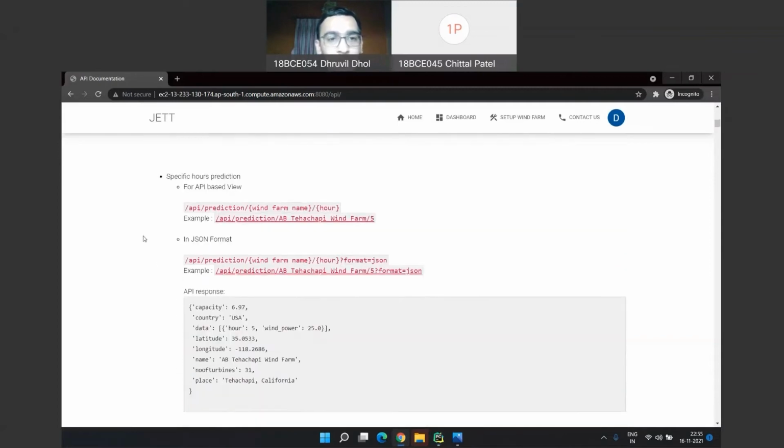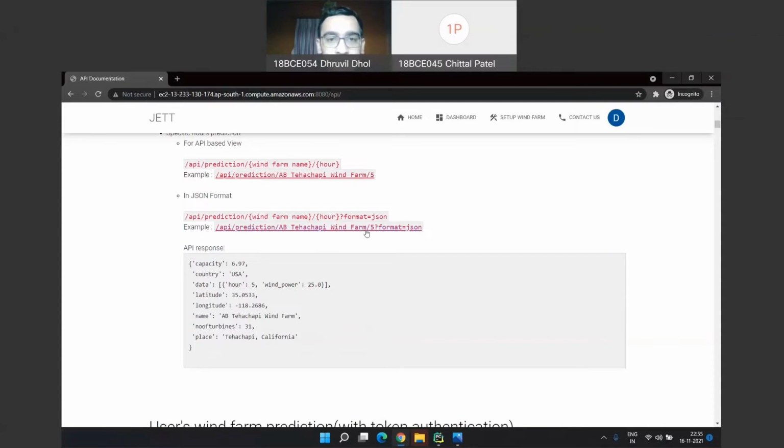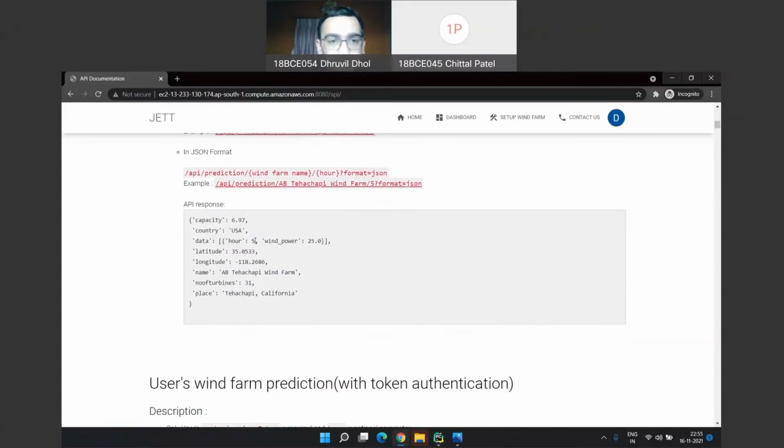Now this API call is for when a user wants the power prediction for a specific hour. The user can provide the hour value, and here we can see that if the user provides 5, we give the prediction only for that hour.